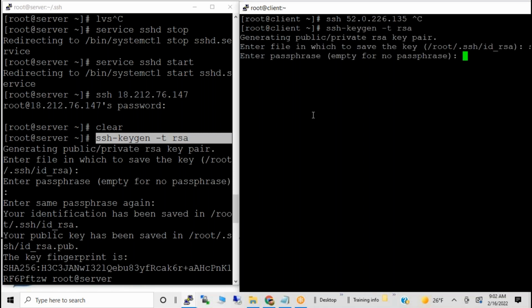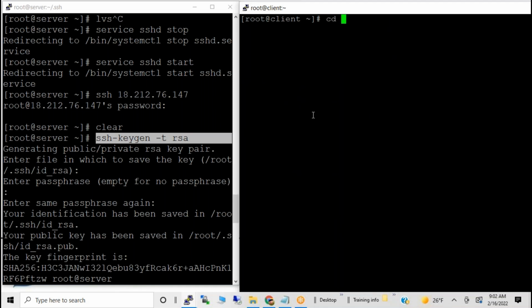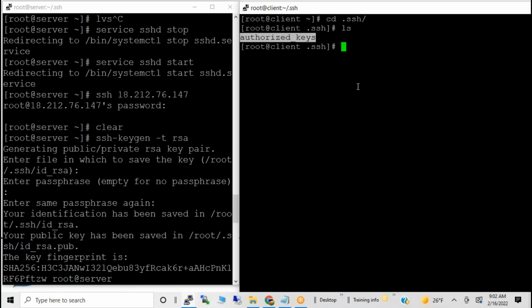You just say ssh-keygen, same story on the client side. Then you can see .ssh is the directory, and authorized_keys is one of the files available there. We already generated the key and you need to copy it to this location.